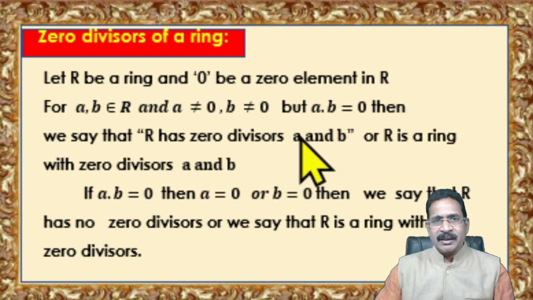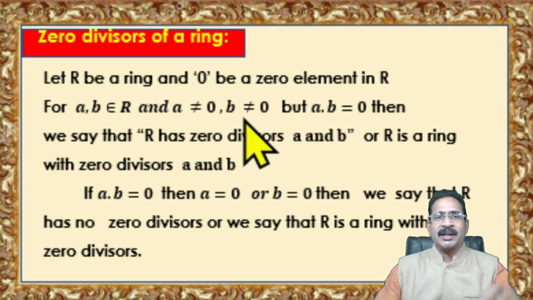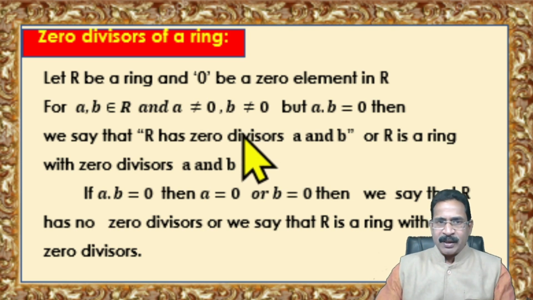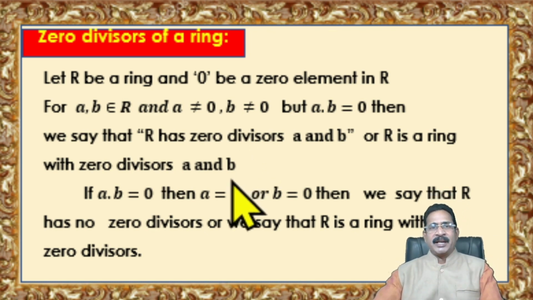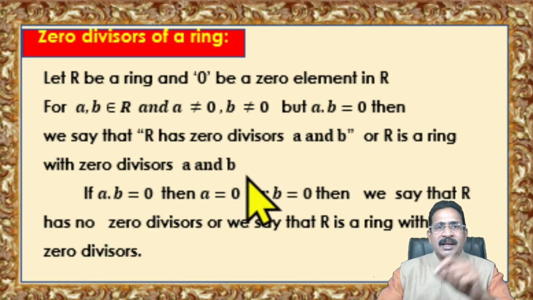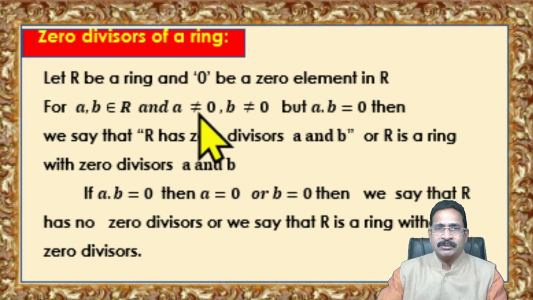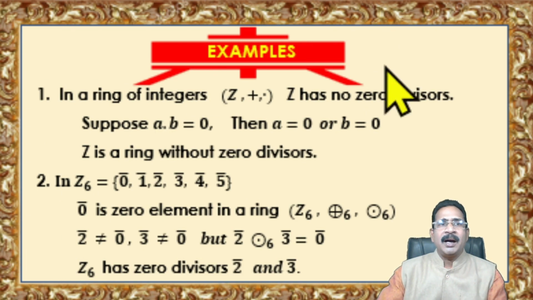If this happens, A not equal to 0, B not equal to 0, but AB is equal to 0, then we say that R is a ring with zero divisors. If this doesn't happen, what does it mean? If AB is equal to 0, either A is equal to 0 or B is equal to 0, then we say that this R is a ring without zero divisors. Can you find this type of elements? Definitely, we have examples. Now, look at the screen carefully. R is a ring.